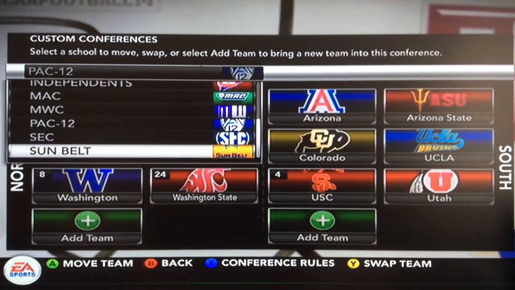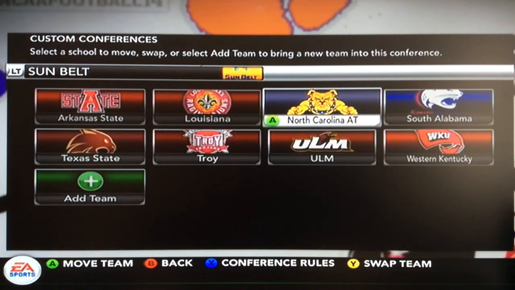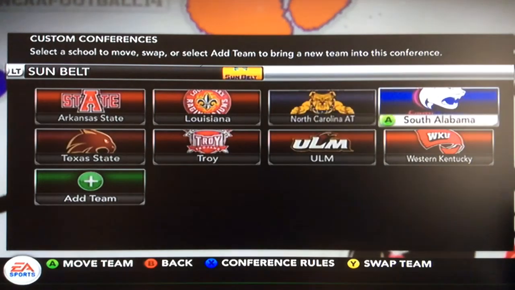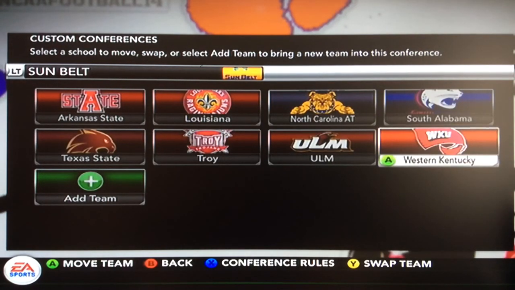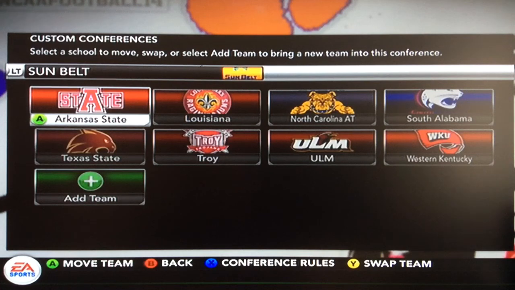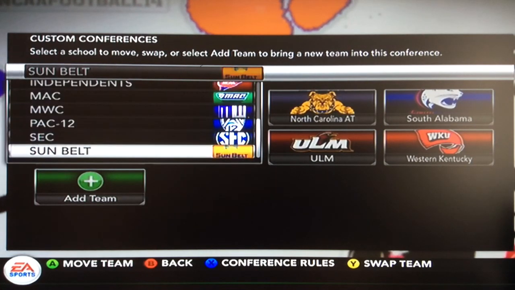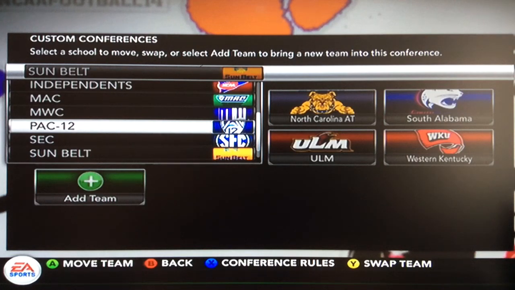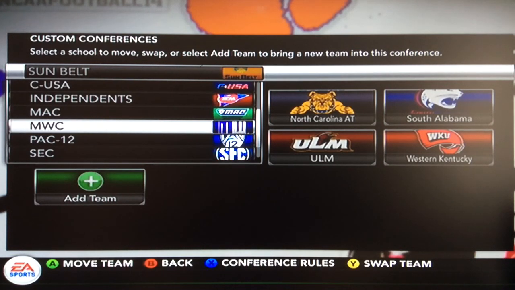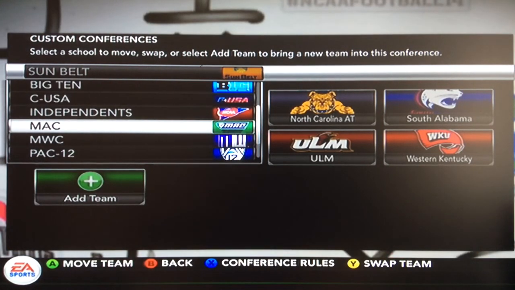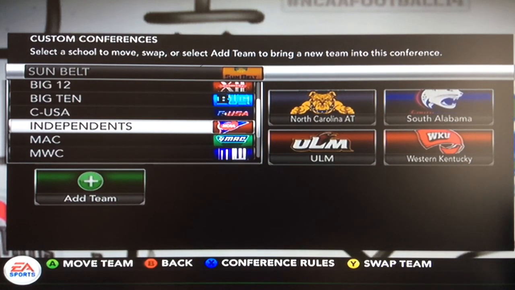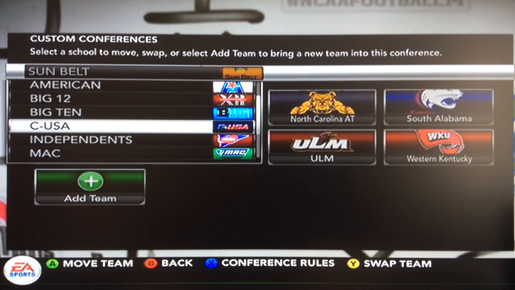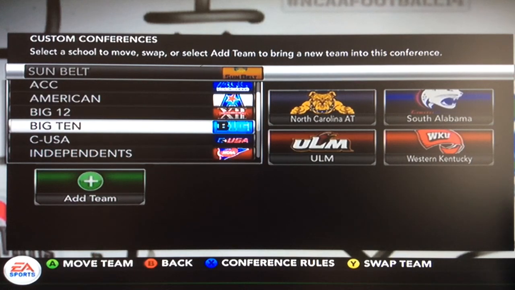So I think we're currently in the Sun Belt. I guess that probably makes the most sense for right now, because the Sun Belt is sort of in the Southeast. North Carolina, of course, is in the Southeast. SEC, too good. Pac-12, too good and nowhere near North Carolina. Mountain West, not really near North Carolina. MAC, probably the MAC could work. Independence, maybe. Conference USA, I didn't think about that one. Maybe that's the move. Big 10, too good.